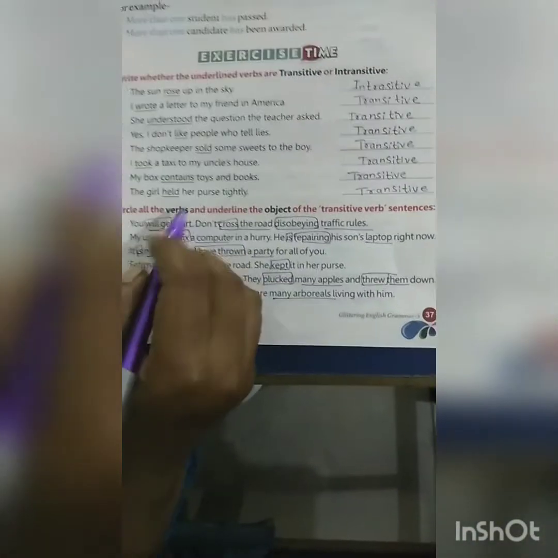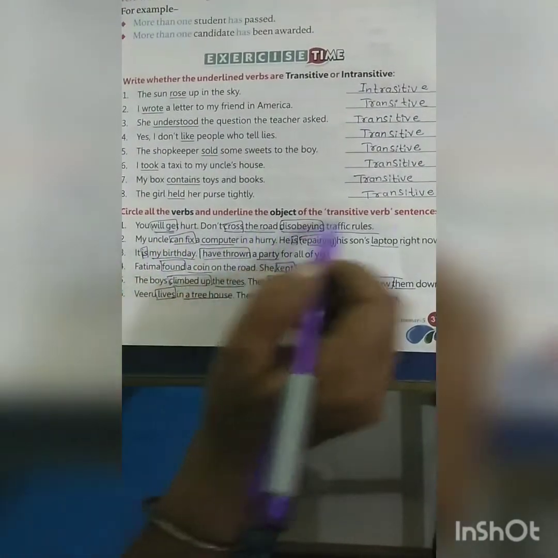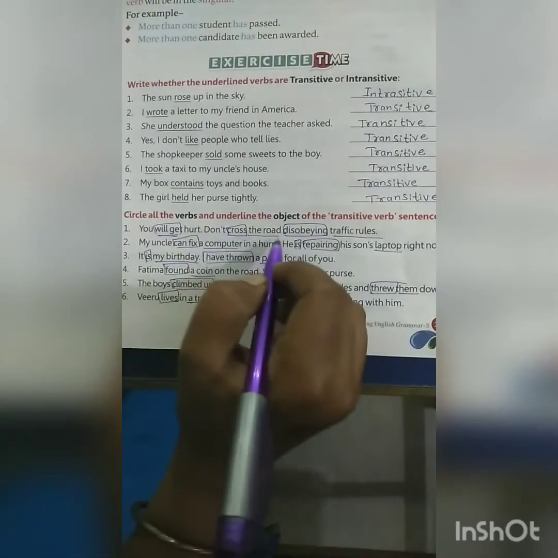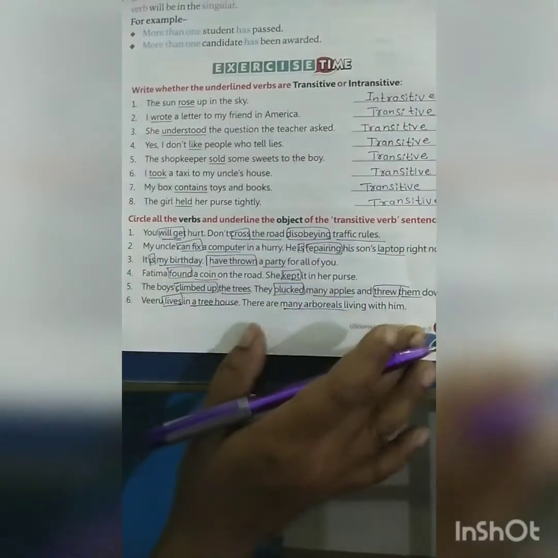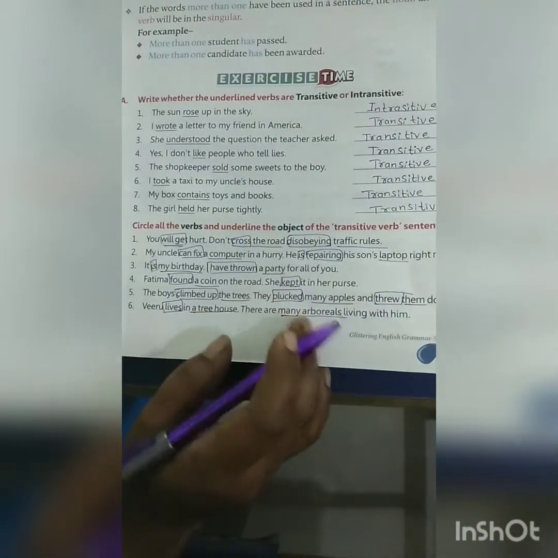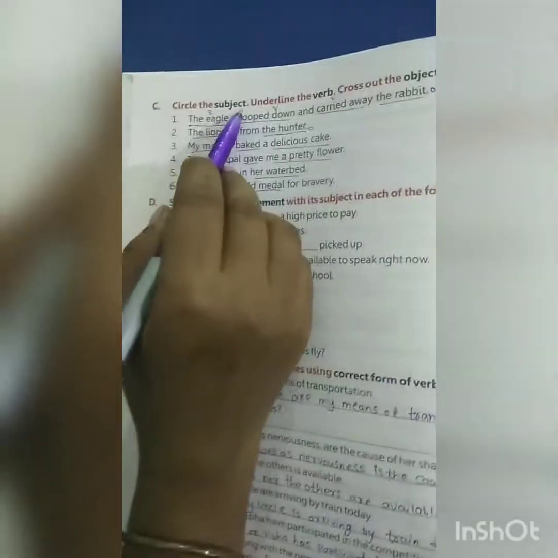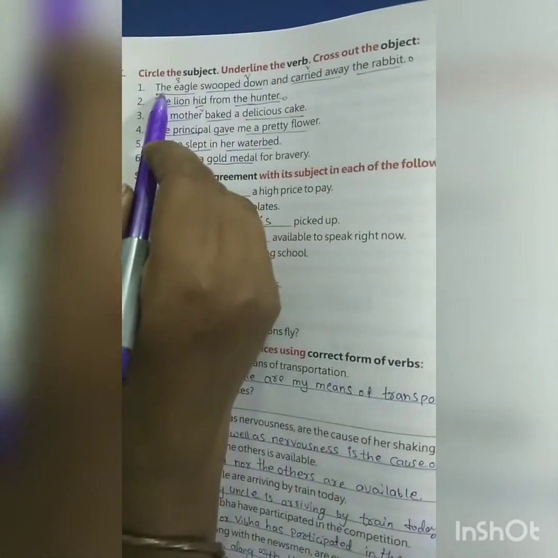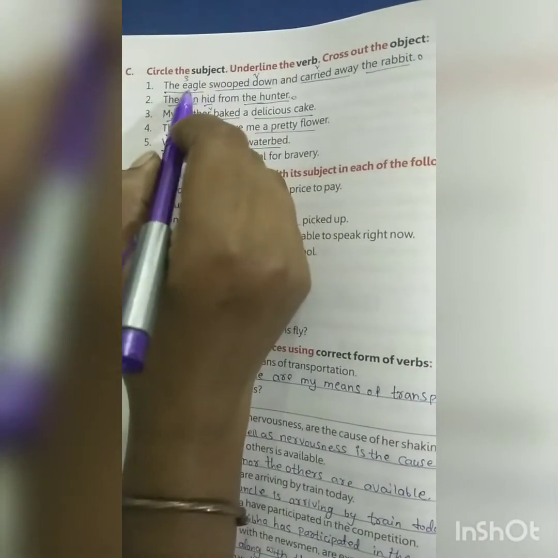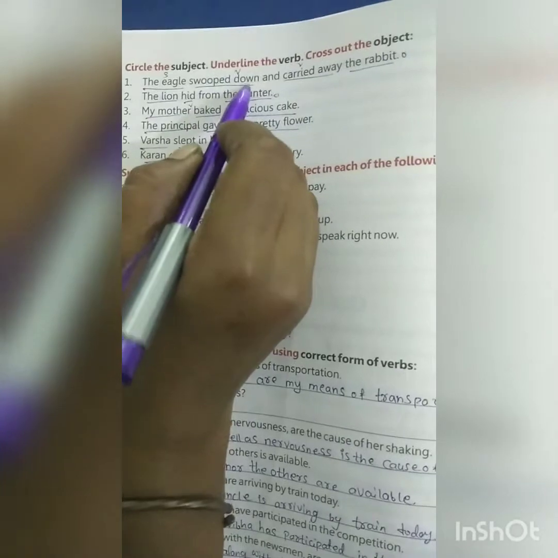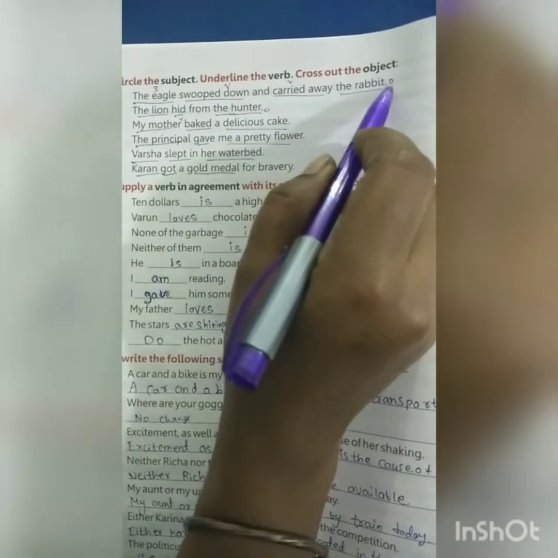Circle all the verbs and underline the object of the transitive verb in the sentence. So here, circle the verbs and underline the object. This is the verb and this is the object. Circle the subject and underline the verb, cross out the object. This is the circled subject. The eagle swooped down and carried away the rabbit.